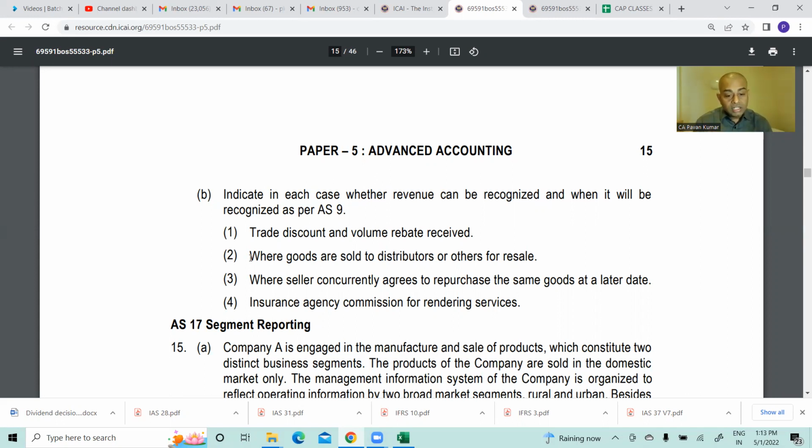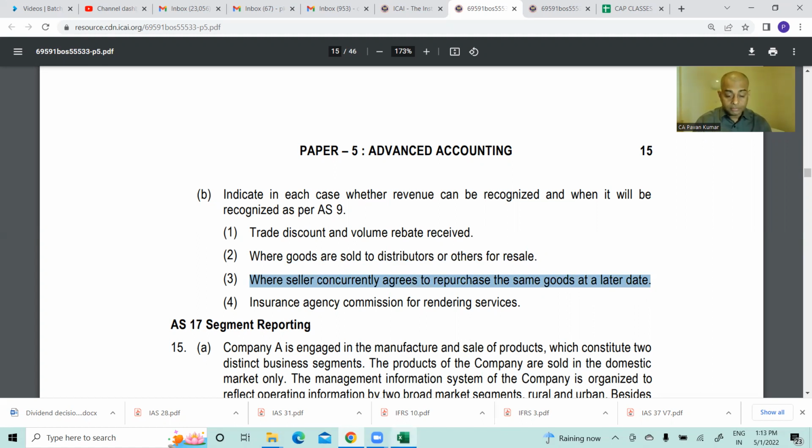So you understand this. If goods are sold to distributors, if the distributor is behaving like principal to principal, then you can recognize sale. But if the distributor is my agent, then I should not recognize sale. I should treat it as consignment. Hello, you understand this? This third one is a killer, I am telling you. Substance over form.